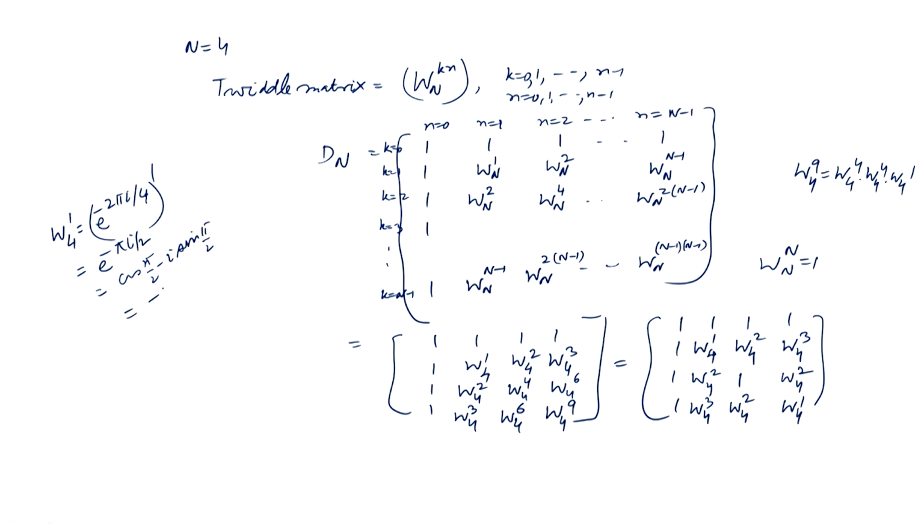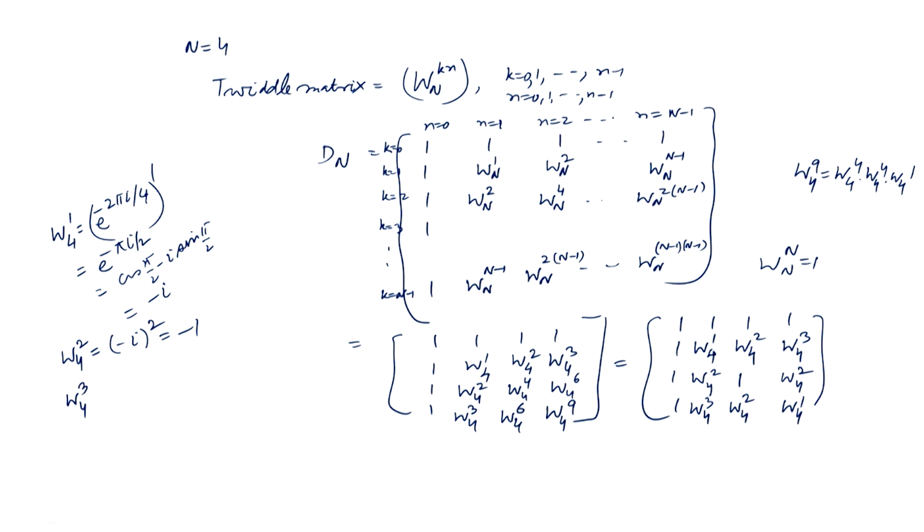So, this is minus i. Then W 4 2. W 4 2 is W 4 1 squared, so minus i squared. Since i squared is minus 1, we get minus 1.